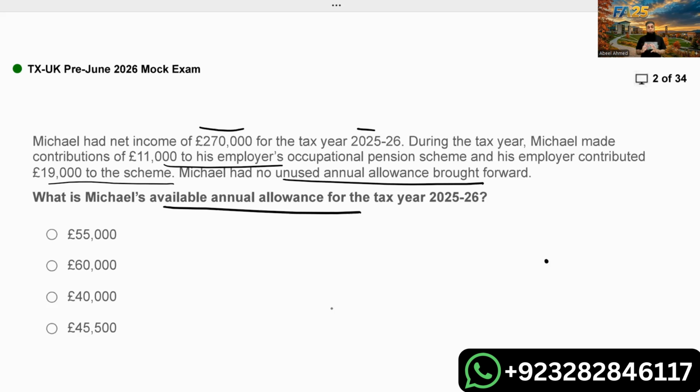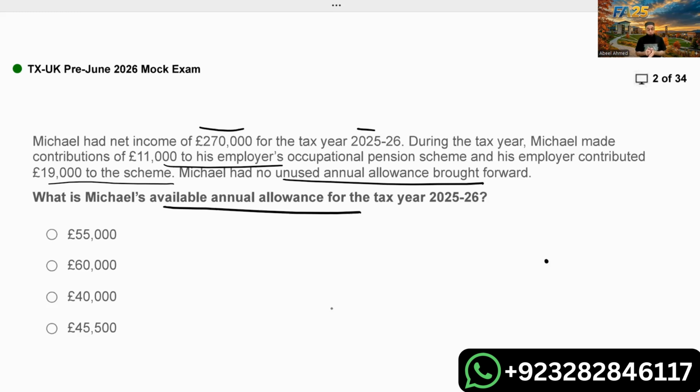Now listen to me, students. Some students make unnecessary errors. We know that when an employee contributes to an occupational pension plan, it is a deductible expense. We deduct that from the employment income of the individual. But this is not the question right now. And we also know that when your employer is contributing for you in any of the pension schemes, it is an exempt benefit for the employee. But again, this is not the question. Right now, they're asking how much annual allowance limit is available to Michael.